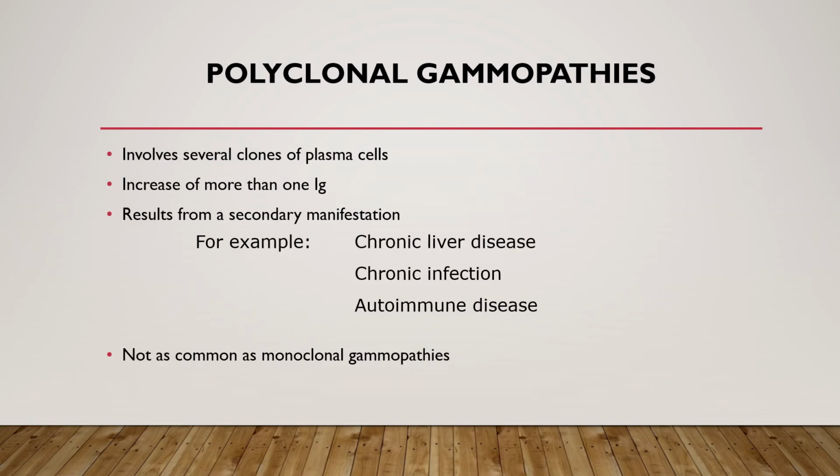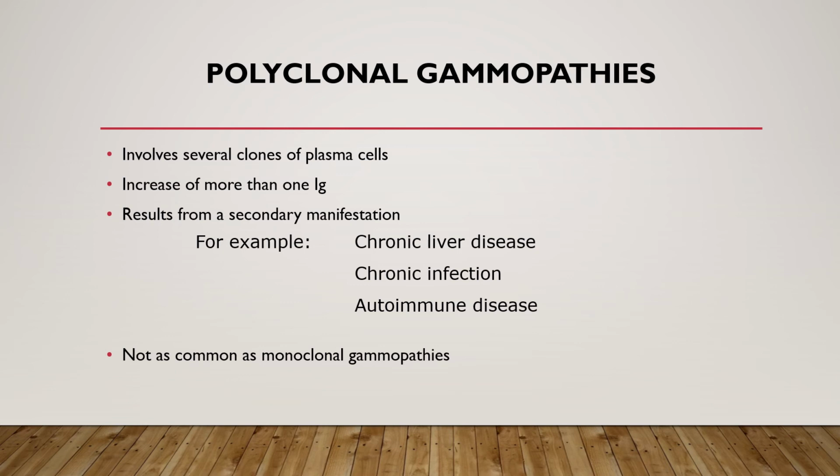Polyclonal gammopathies are common protein abnormalities. They are defined as an increase in more than one immunoglobulin, and it involves several clones of plasma cells. Polyclonal gammopathies that I'm going to mention today would be things like chronic liver disease, such as hepatitis B virus, chronic infections, or autoimmune diseases such as rheumatoid arthritis. These can all cause polyclonal gammopathies. Usually it results as a secondary heavy or light chain disease. They're not as common as the monoclonal gammopathies.